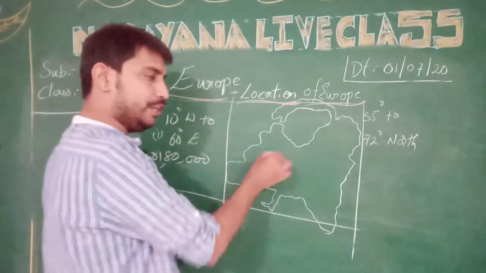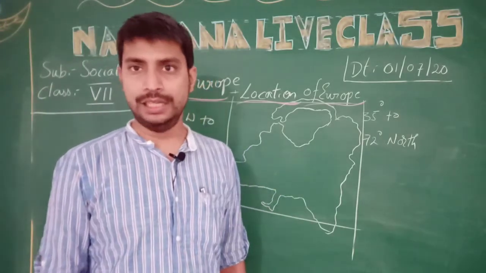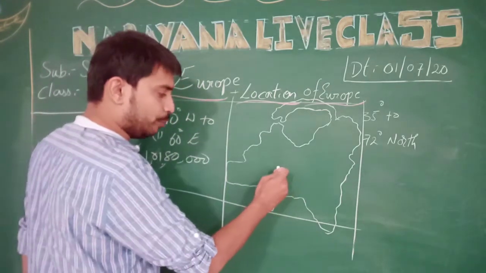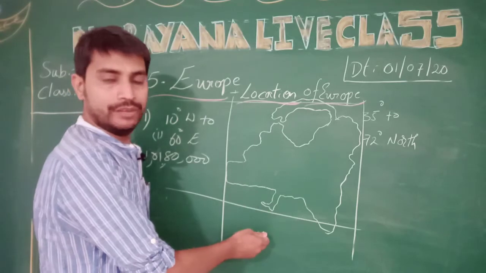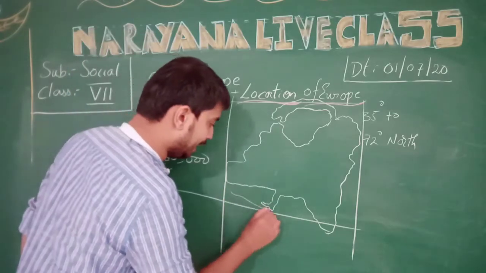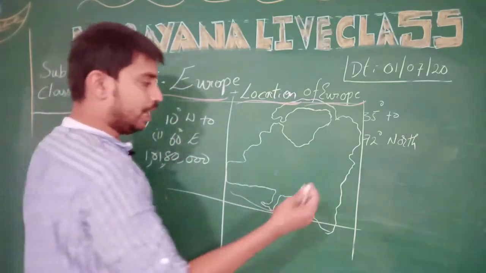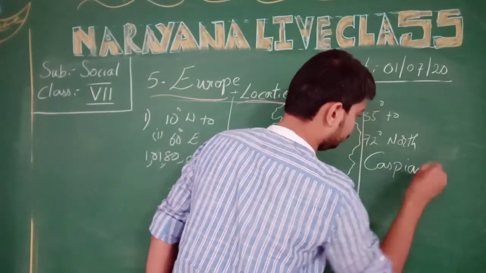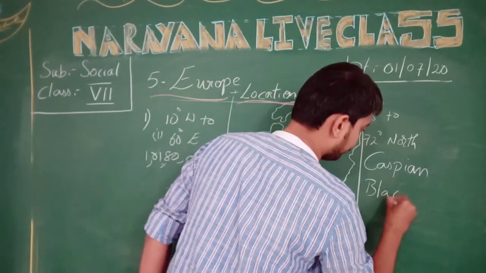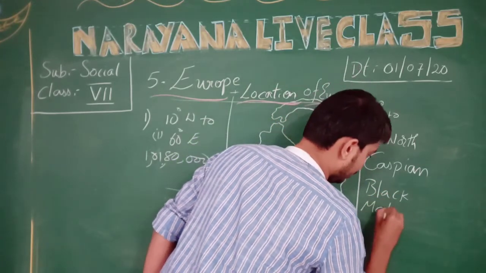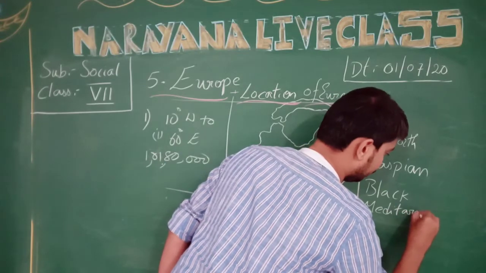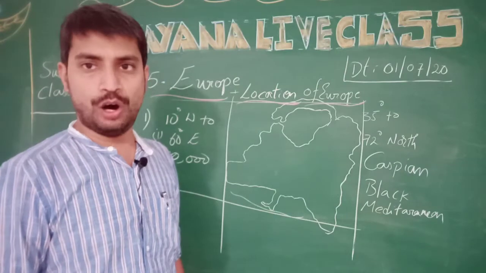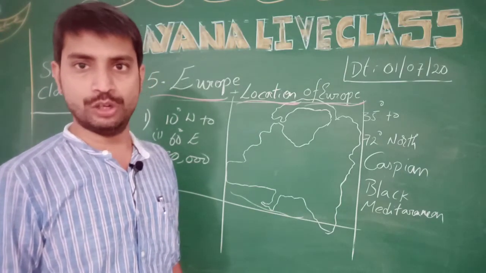In this European continent, we have hills like the Ural Mountains and the seas. Between the European continent and the African continent, we have the major sea, the Mediterranean Sea. And we have some more major seas like the Caspian Sea, Black Sea, and Mediterranean. So these are all the locations and major land forms and water bodies of the European continent.